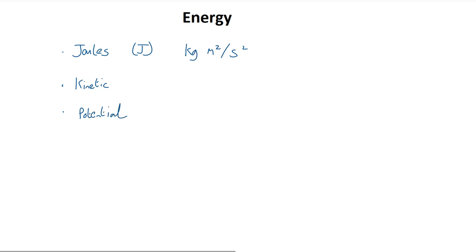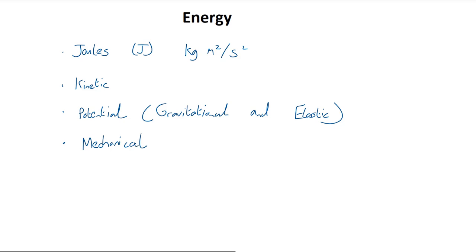Potential energy is itself split up into different types of energy. For example, gravitational potential energy and elastic potential energy. Each of these I shall discuss later in this video. There is also something known as mechanical energy. Mechanical energy is equal to the sum of kinetic and potential energy. As all of these are types of energy, all of them have units of joule.